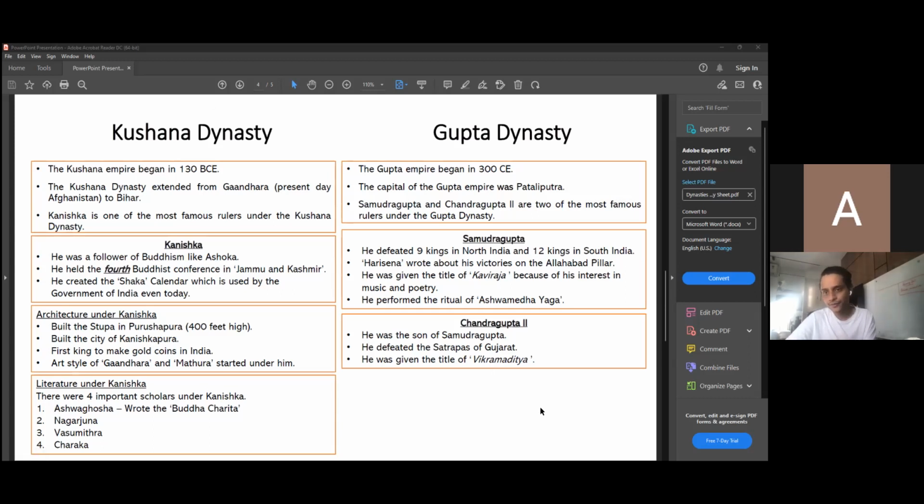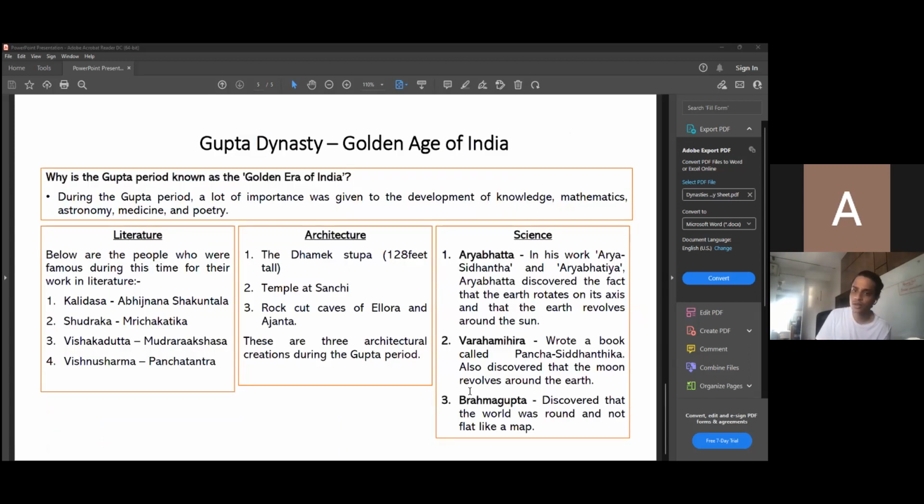Under the Guptas, there was a lot of progress that was made. Progress means growth. India as a country grew a lot under the Gupta dynasty. And that is why the Gupta dynasty was called the golden age of India. Now, if you look at the question on top, why is the Gupta period known as the golden era of India? That is the question given.